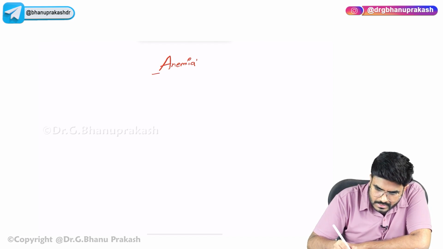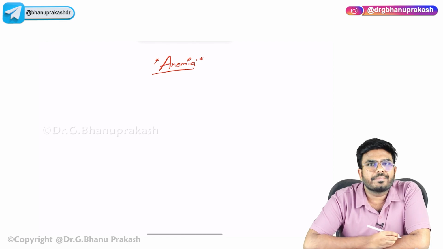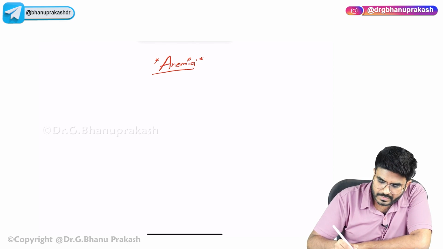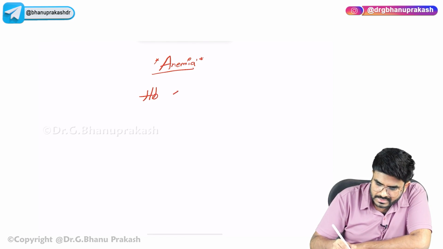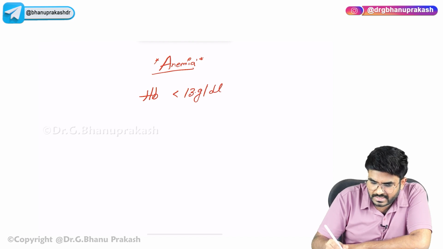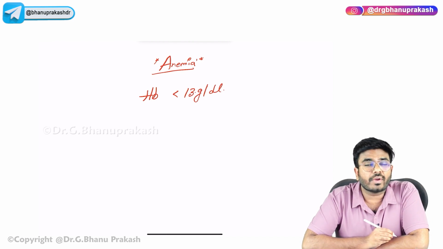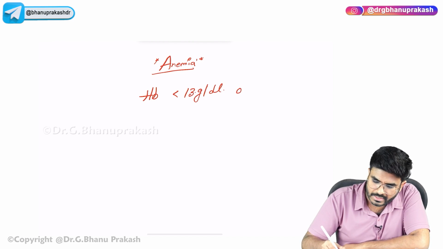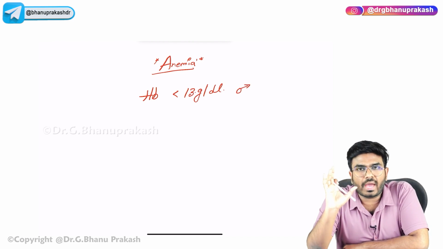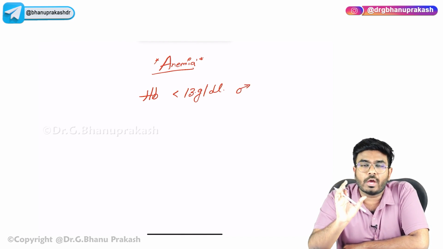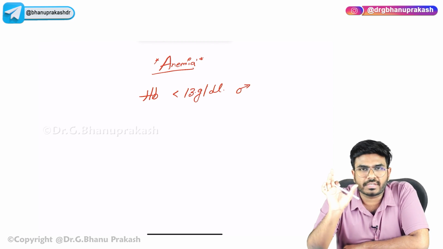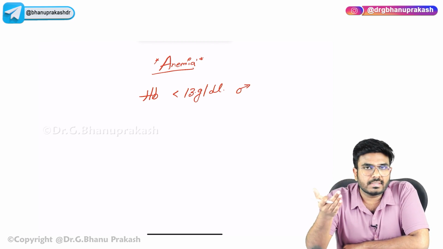What exactly is anemia? Anemia is defined as hemoglobin less than 13.5 grams per deciliter in males. So in males, if you have less hemoglobin, how much less? Less than 13.5 grams per deciliter. If this much hemoglobin is there, then it should be called anemia.